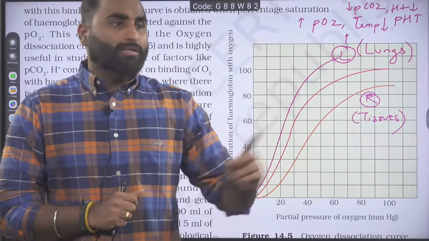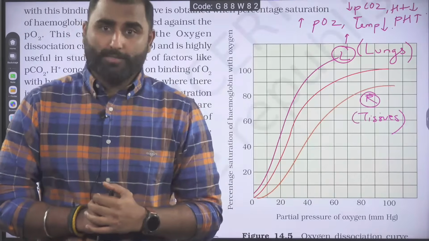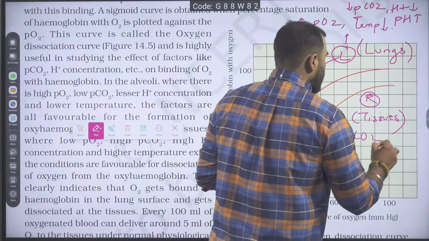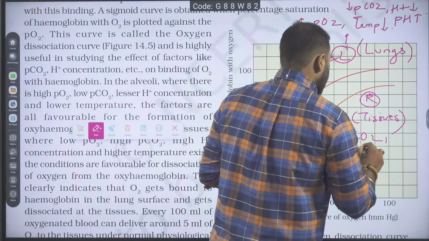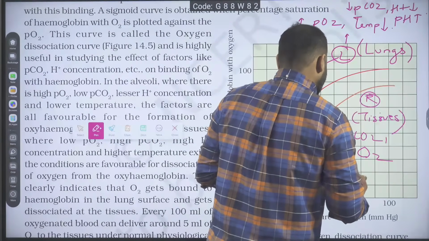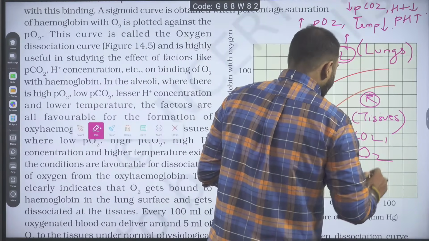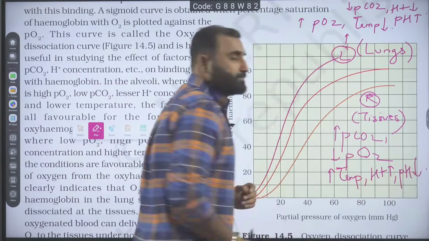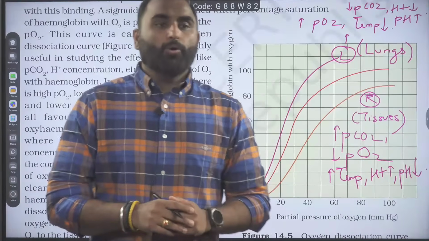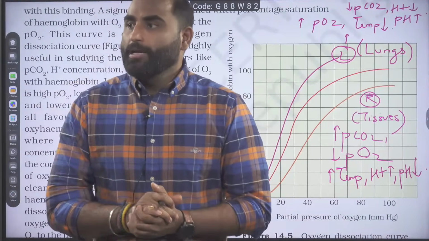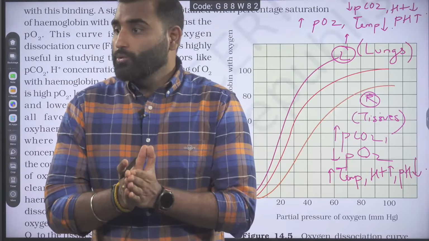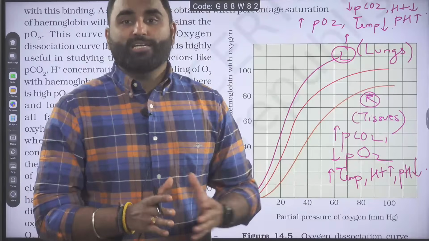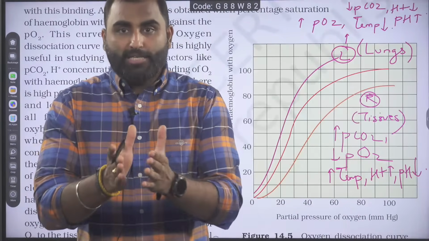Whereas on the tissues, the conditions are exactly opposite. In the tissues, there is a higher PCO2, low O2, high temperature, high H plus, and pH will be low. All these factors will lead to what? Tell me. All these factors are going to release the oxygen. This will lead to dissociation, unbinding.